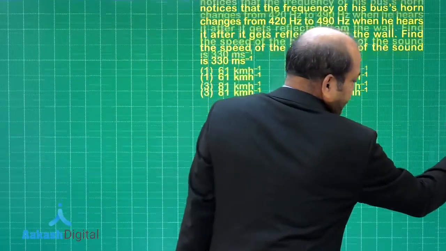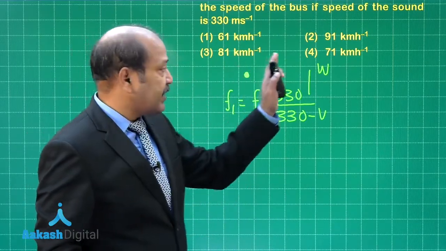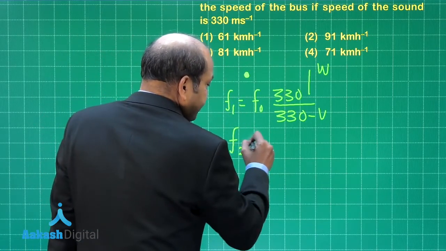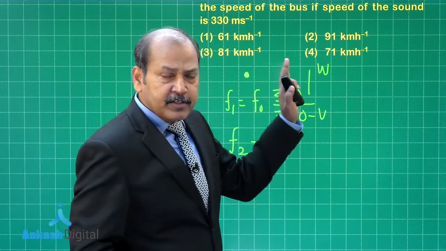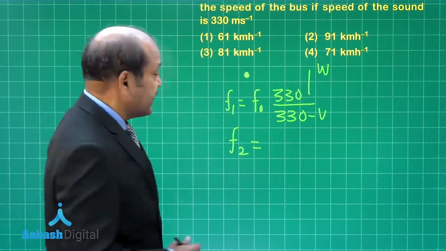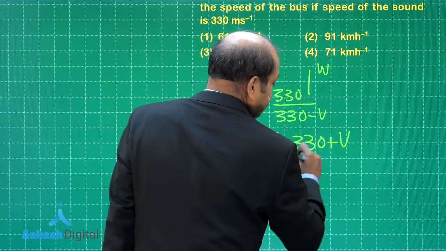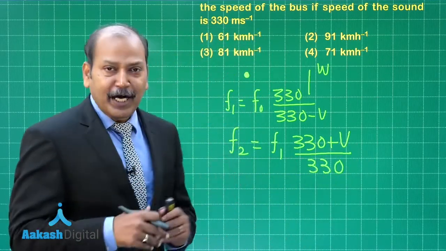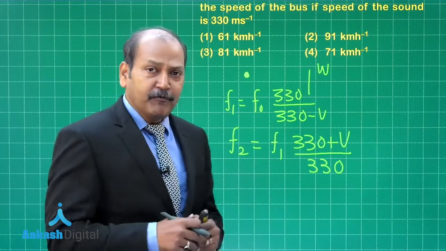And coming to F2, the frequency which is heard by the driver after the wave is reflected from the wall. In this particular case it is like the observer is approaching and the source is stationary. So the expression for F2 is equal to F1 into 330 plus V divided by 330. The values of F0 and F2 are given to us. So with that we can easily solve for the value of V.